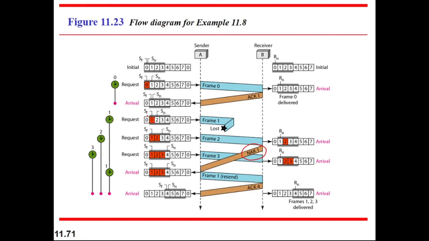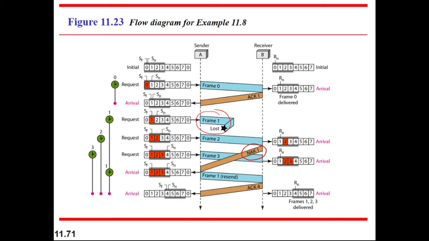In selective repeat ARQ, the name is selective because you need to select the particular damaged frame that is lost, and then just resend that frame. Now you can see that frame 1 is lost, but the sender doesn't know about that. Frame 1 has not arrived at the receiver.